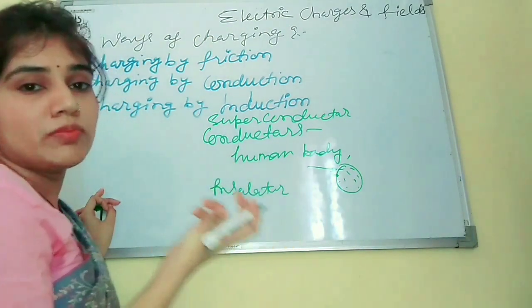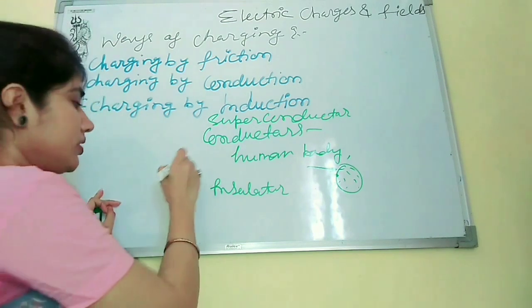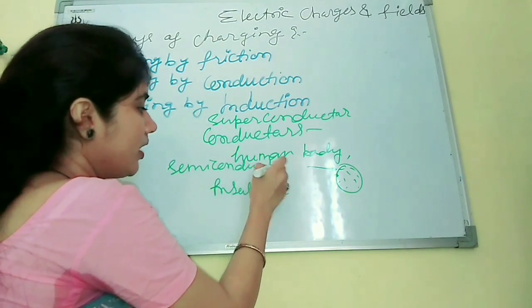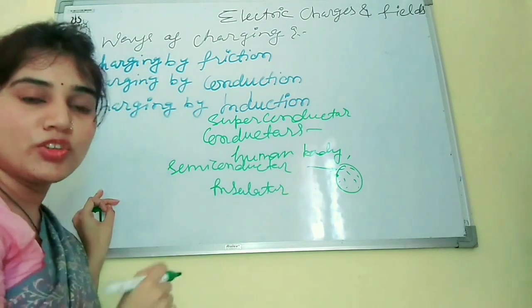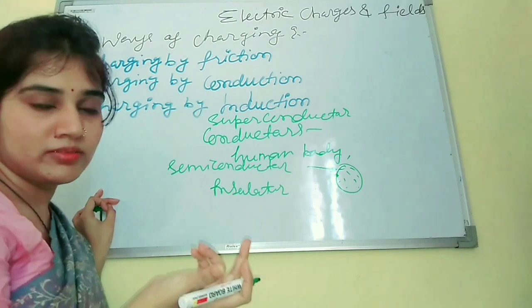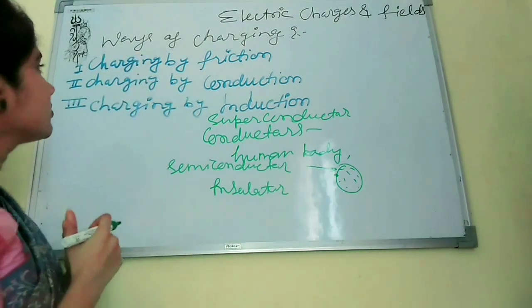And one more term which comes between insulator and conductor is semiconductor. Semiconductor means half conducting, or you can say partially conducting. It will allow the current to flow partially. Okay. Now the ways of charging.